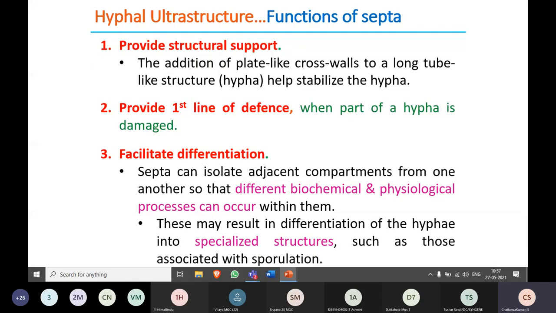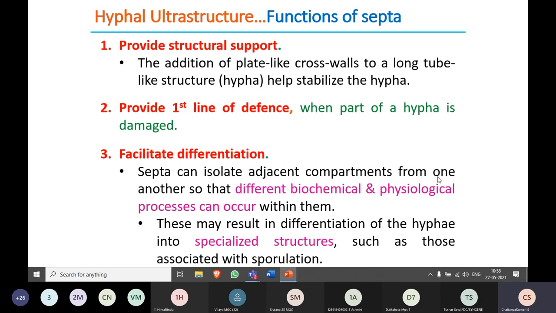The second function is that they provide the first line of defense. When a part of the hyphae is damaged, only that part will be damaged, and the rest remains involved in the other functions. So these septa act as the first line of defense. Also, they are helpful in the movement of nutrients and other components from one cell to another cell.